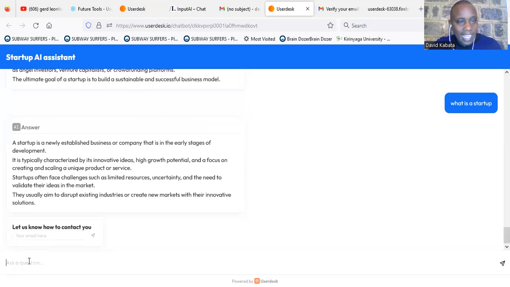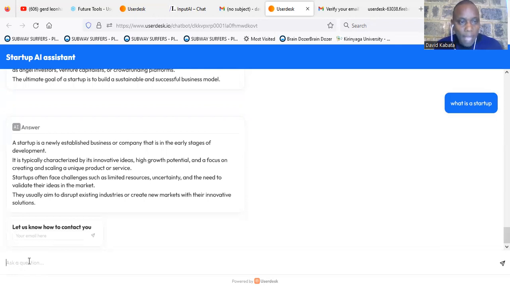It's typically characterized by innovative ideas, high growth potential, and a focus on creating and scaling a unique product or service. Startups often face challenges such as limited resources, uncertainty, and the need to validate their ideas in the market. They usually aim to disrupt existing industries or create new markets with innovation.